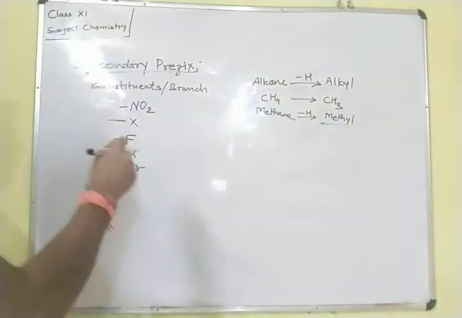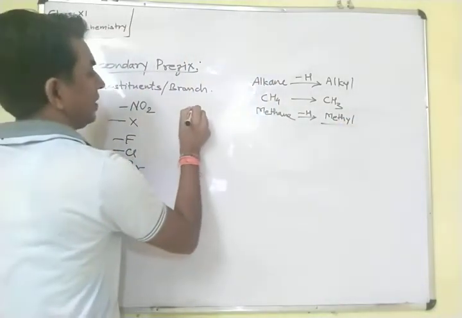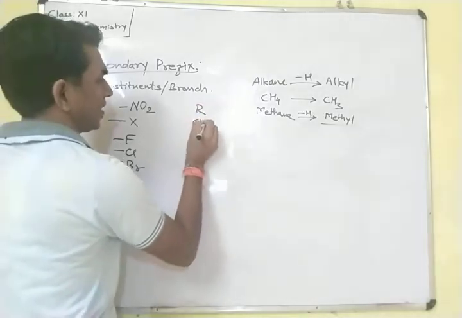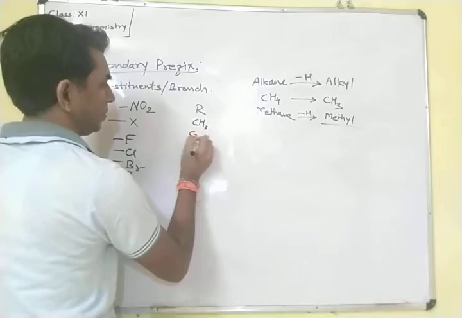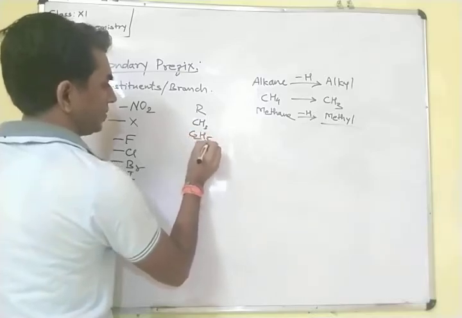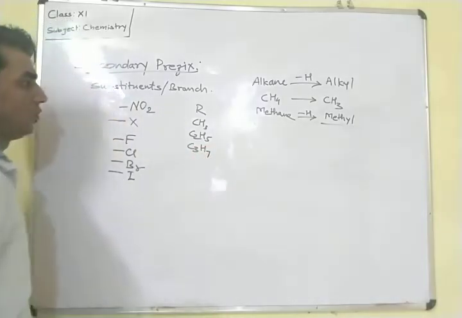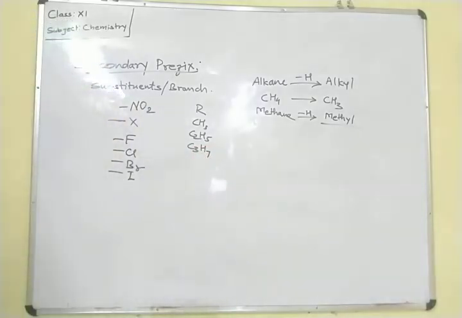So if an alkyl group R is attached as a substituent, in this R you can write methyl group, C2H5 ethyl group, C3H7 propyl group. In this way many alkyl groups may attach.